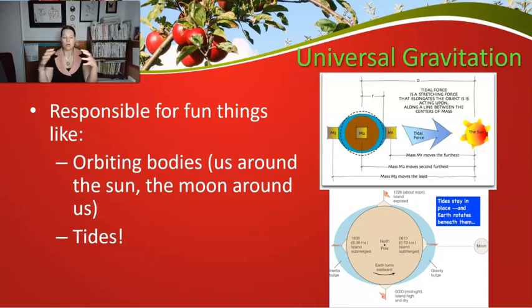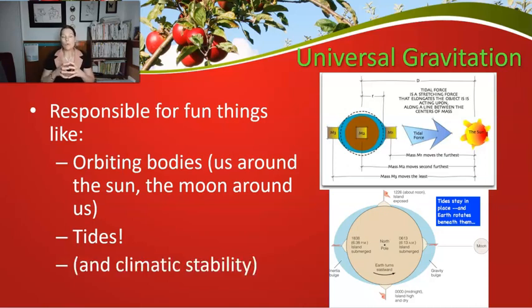Well, this matter constantly moving also heats up, and that little heat boost gives us a little bit more added climatic stability. And that's a really important thing. And the Earth is a special place based on its location in the solar system.